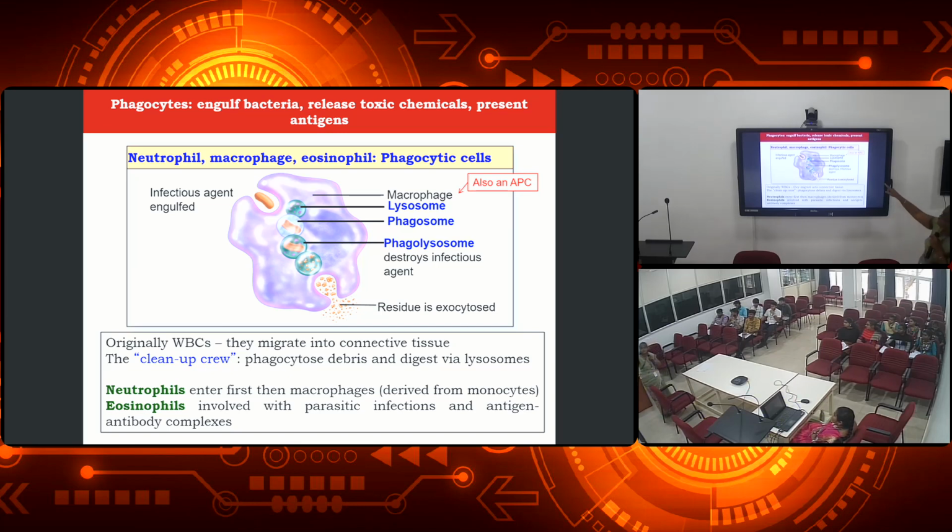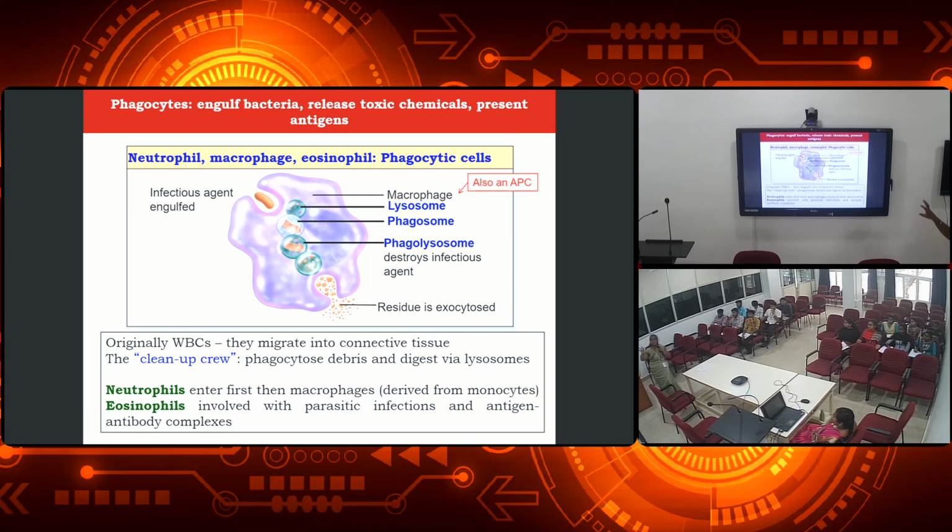Those lysosomes will form the phagosome along with the pathogens which enter into the cell, and then it will form the phagolysosome that destroys the infectious agent. After it is destroyed, it will be excreted as residue, and then it will pass out of the body.